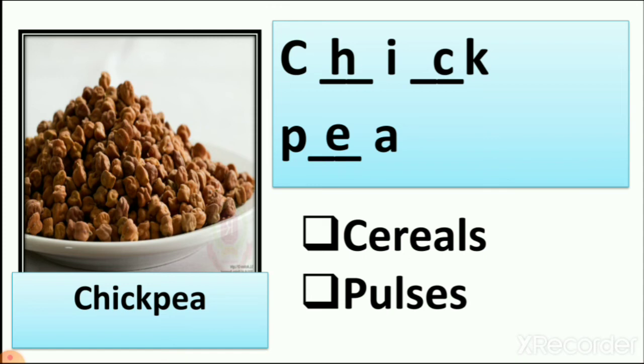We make flour of it, and we also make sweet dishes from this flour. So it is a cereal or pulses? Yes, it is pulses we eat. We learn about this green, brown and white color chickpea, right? So let's see which is the next one.